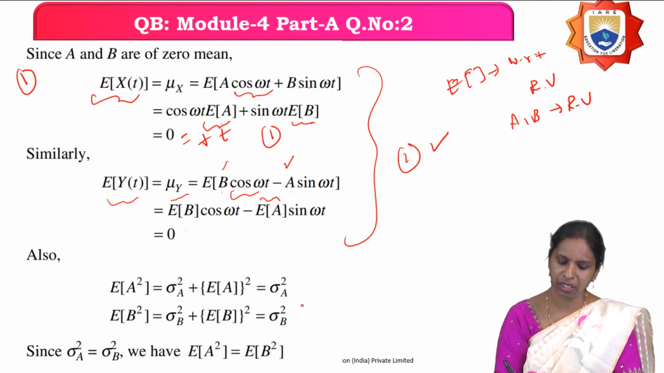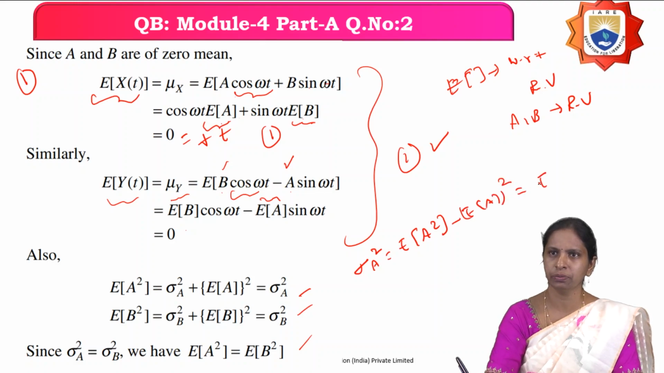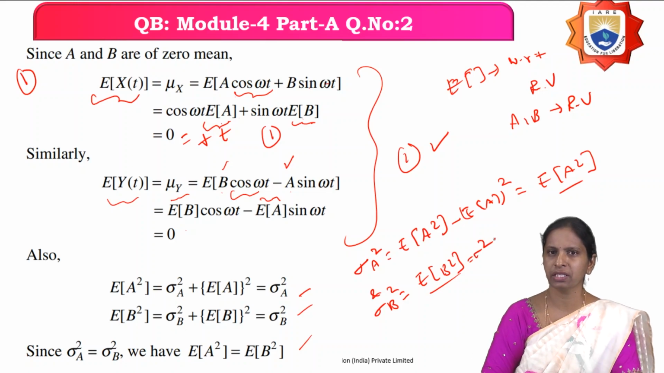And what they have given is that the means of the two random variables are constant. So what is the variance of the random variable a? Nothing but expectation of a square minus mu of a whole square. Mu of a is equal to 0 here. Therefore, sigma a square is nothing but expectation of a square. And similarly, sigma b square, the variance of the random variable, will be nothing but expectation of b square. And these two are considered equal to the variance sigma square.